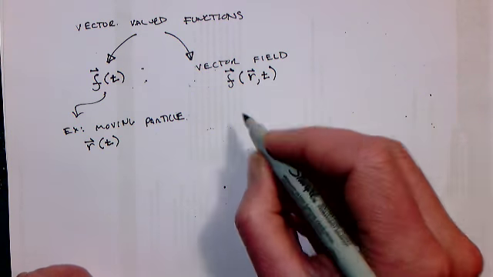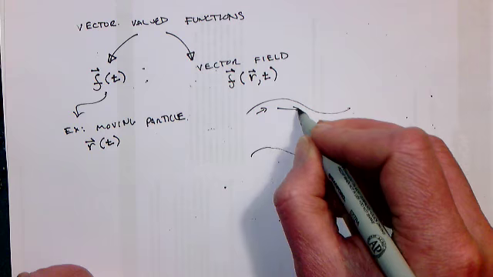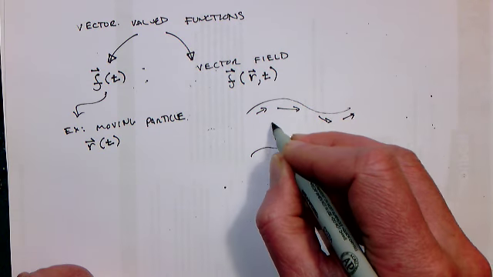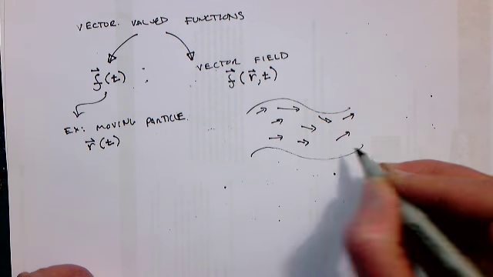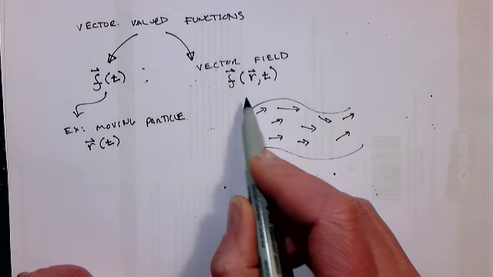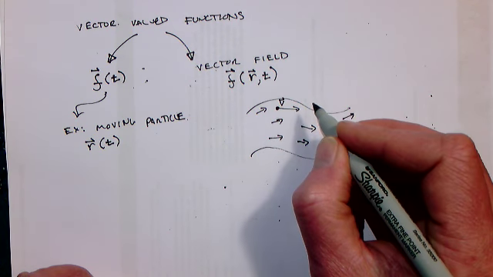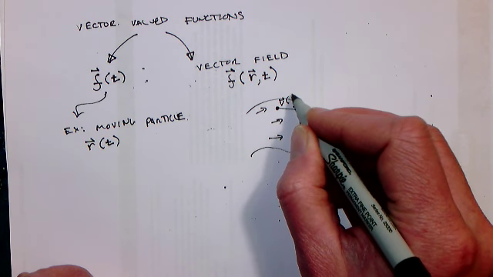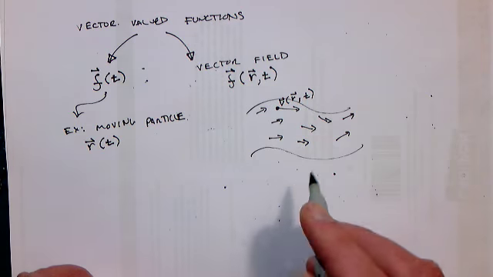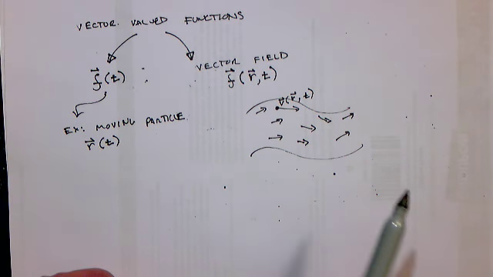An example: I've got a river, and within this river, the velocity of the water is different at different locations, and maybe at different times of year as well. So for each point in the river, there is a vector v that tells me the local velocity of the water, but that vector v depends on where I am and also on time. So there is a velocity field, or a vector field of velocity, that tells me the characteristics of this river.